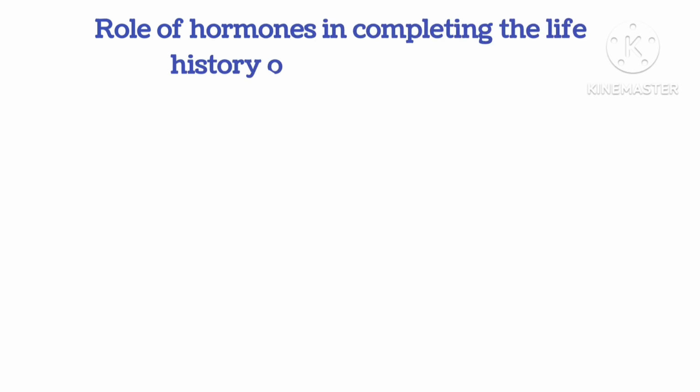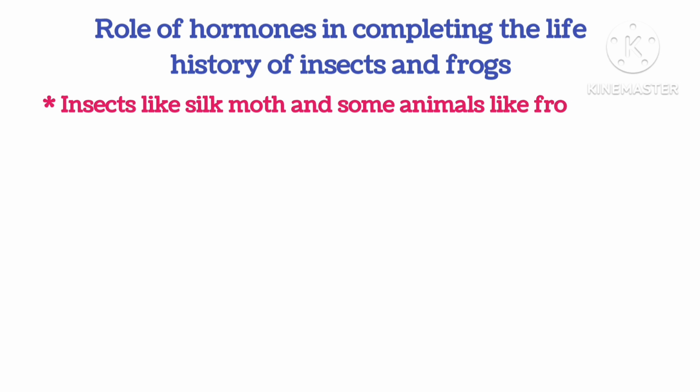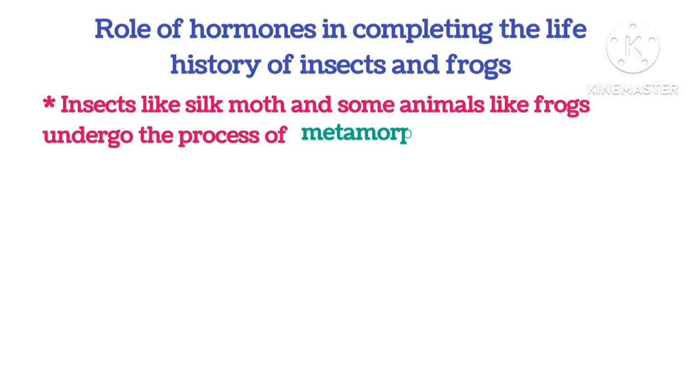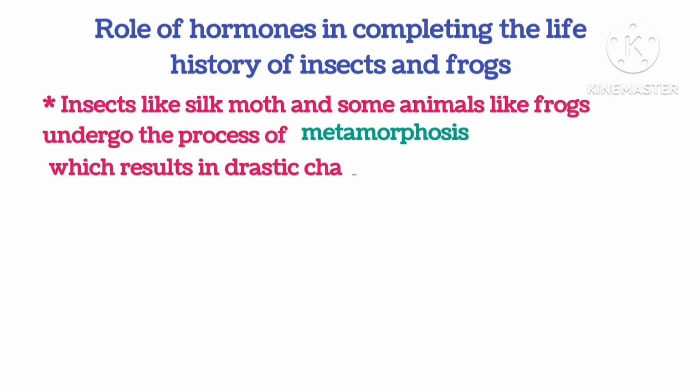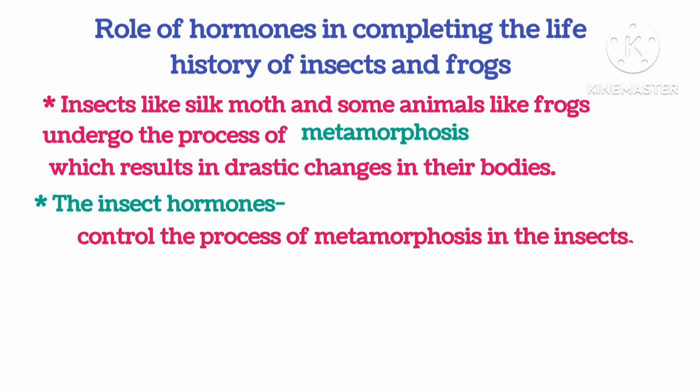Role of hormones in completing the life history of insects and frogs. Insects like the silk moth and some other animals like frogs undergo the process of metamorphosis, which results in drastic changes in their bodies. The insect's hormone controls the process of metamorphosis in insects.